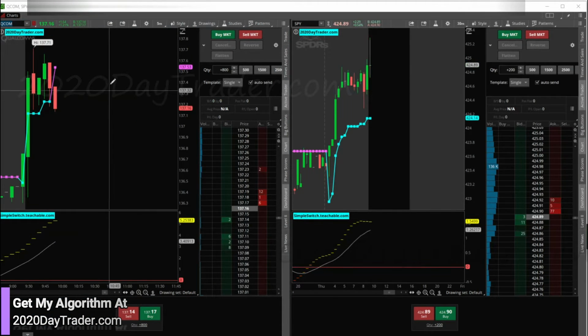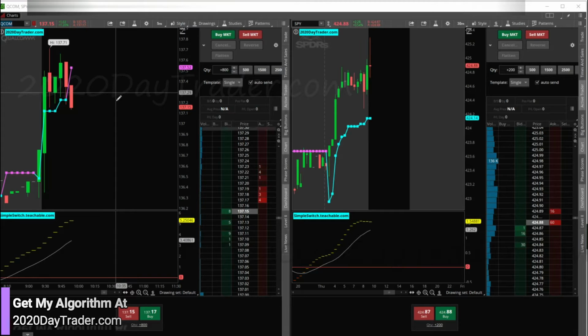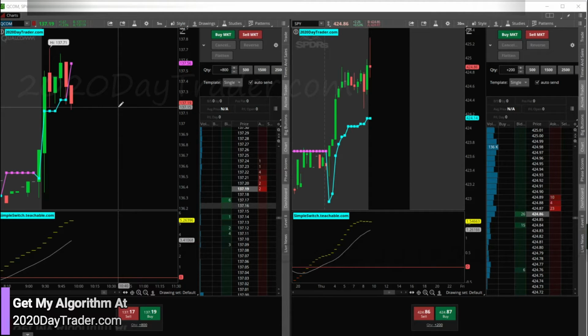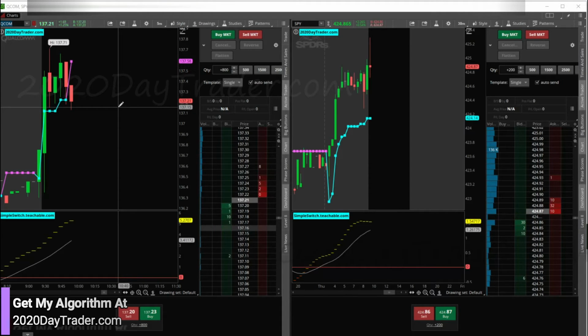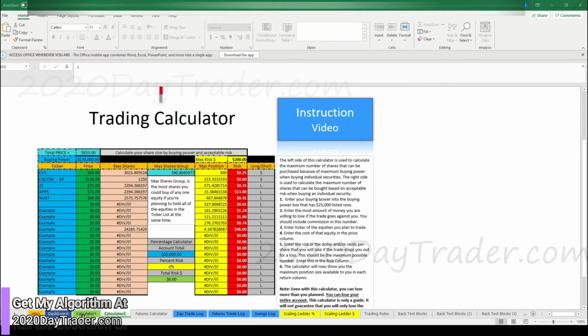All right, so we got QCOM switching here. So we're going to measure it up. QCOM, we just trade on the switch or the switch back. We're going to trade on the switch. 137.53, 137.15. So about 35 cents. So I'm going to go over to the log and put in the 35 cents we got right here.